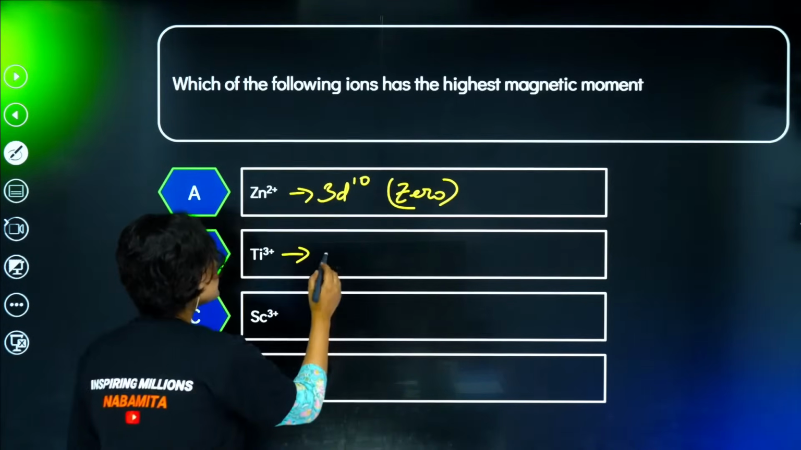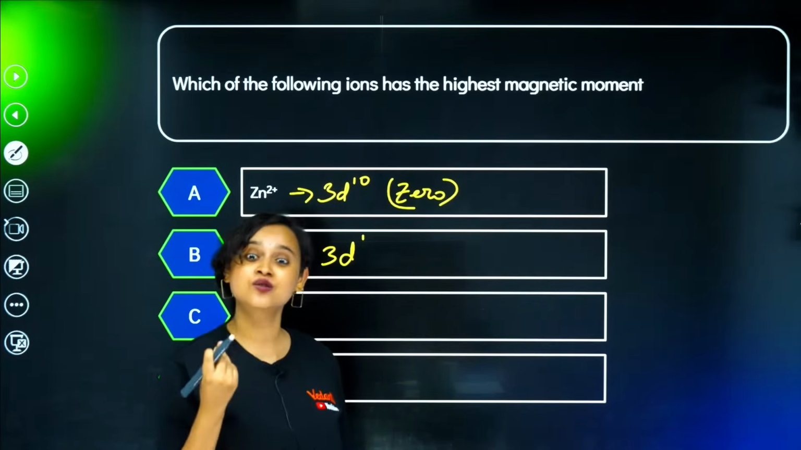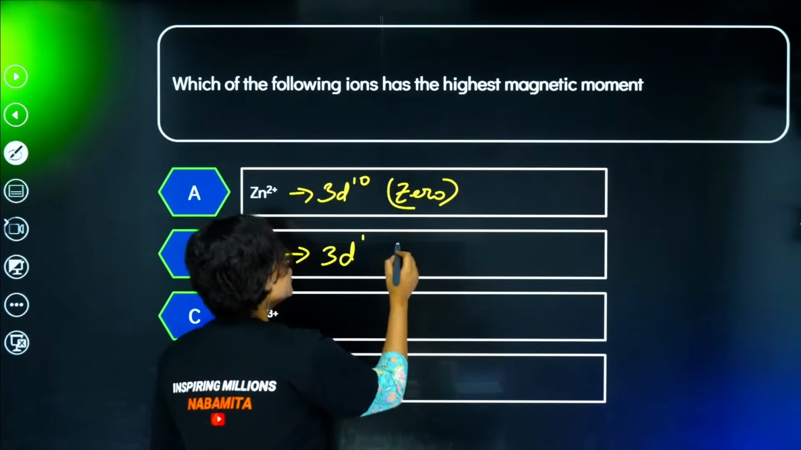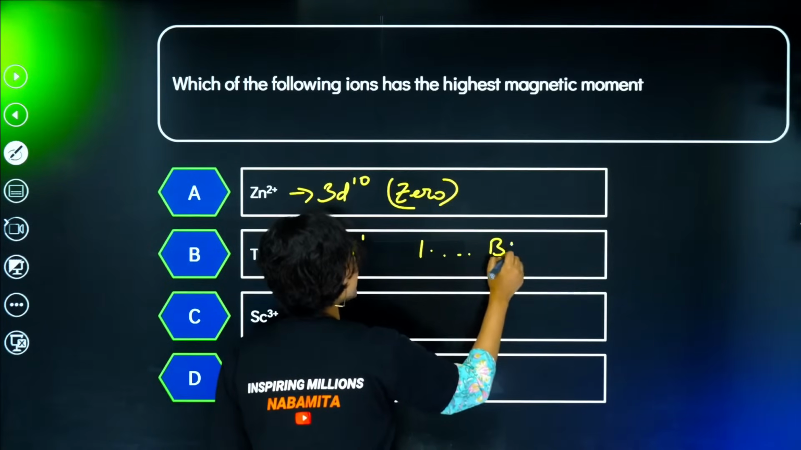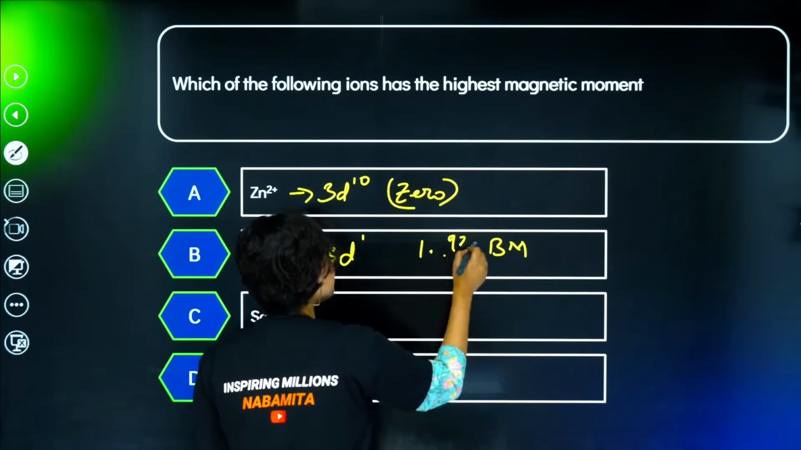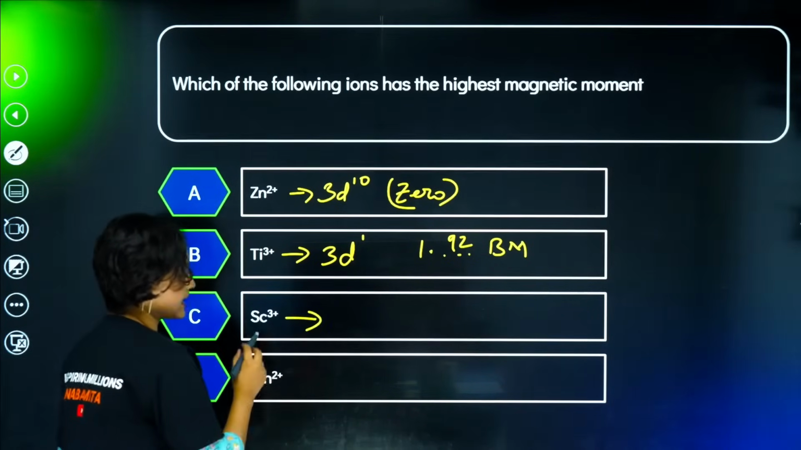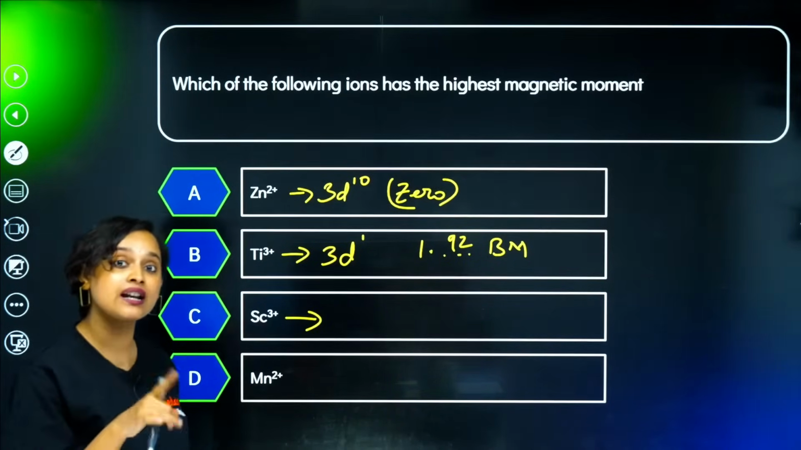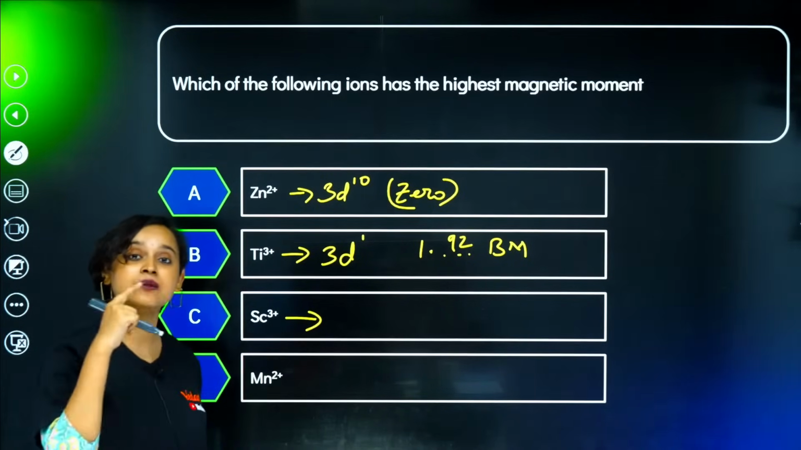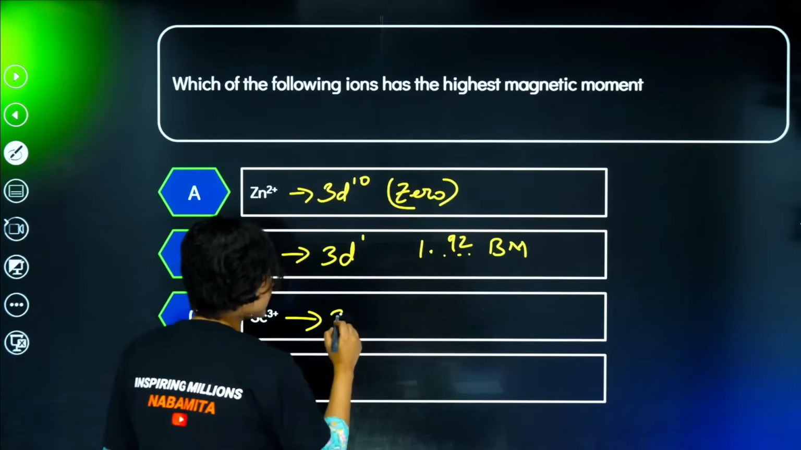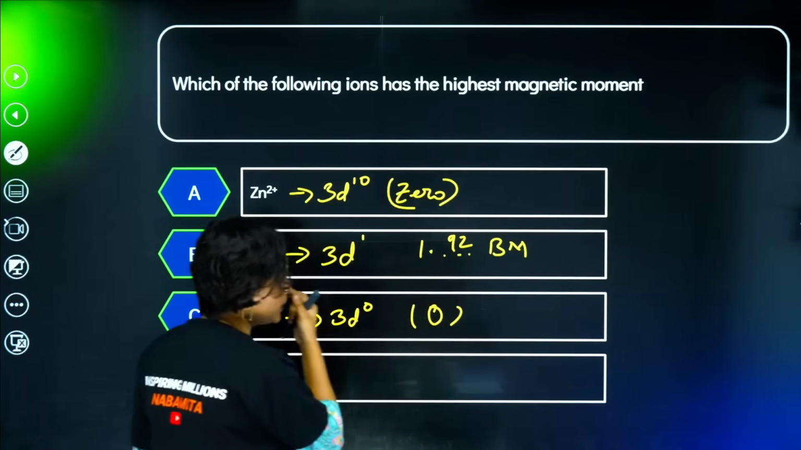It's going to be 3d1. So only one unpaired electron is there, and the magnetic moment will be around 1 point something Bohr magneton. Let's just call it 1.92, possibly. Sc3+: scandium is 21, that means 3d1 4s2. If it is scandium 3+, all the 3 electrons are gone, so basically 3d0. Once again the magnetic moment is going to be 0, right?